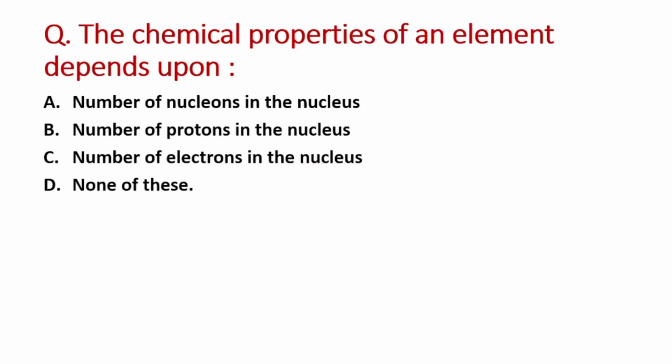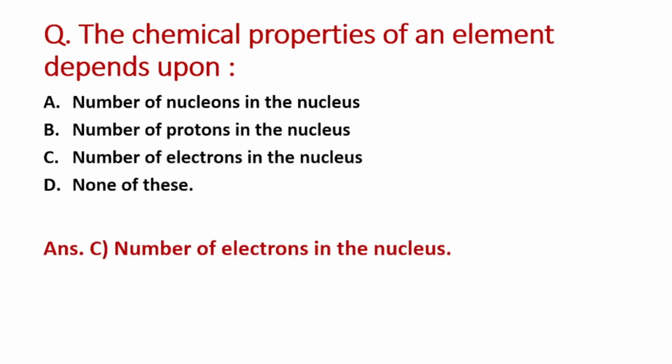Your next question: the chemical properties of an element depend upon? A option is number of nucleons in the nucleus, B option is number of protons in the nucleus, C option is number of electrons in the nucleus, and D option is none of these. So the right answer is option C, that is number of electrons in the nucleus.